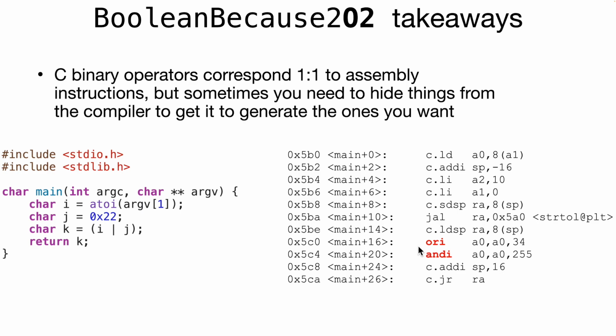And so with that, we found ourselves an ORI, which was explicitly here, and we got ourselves an ANDI, which was not explicitly here, but was used because of the sort of truncation that's going on here. We're ultimately returning a character. We just want to make sure that we only put a character value into K before we return it back as the return from main.